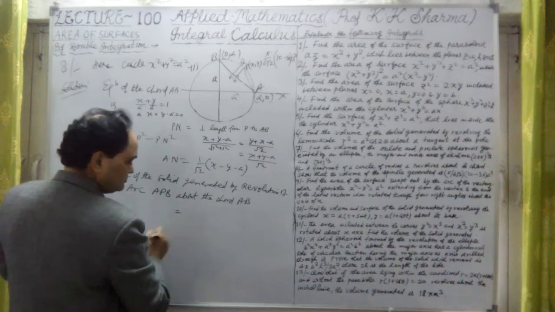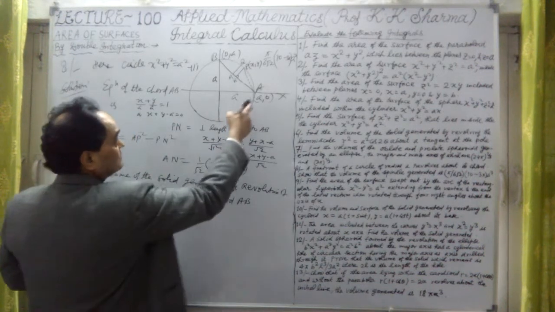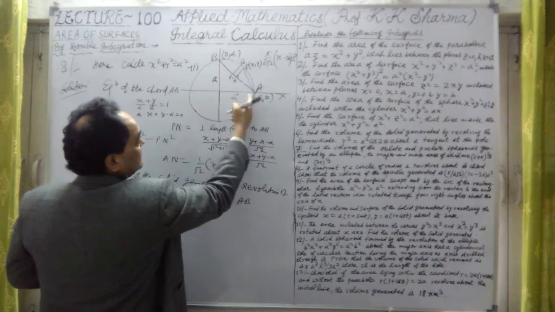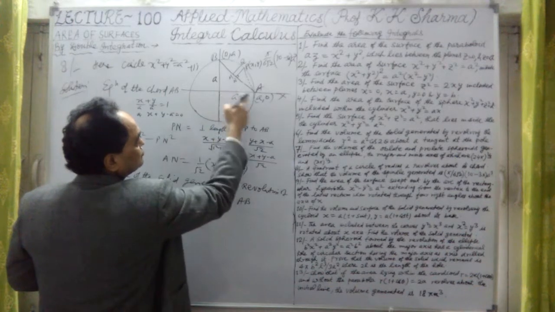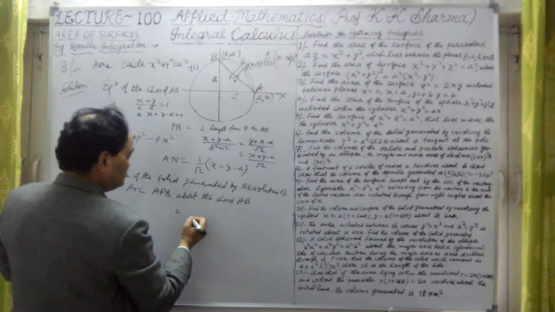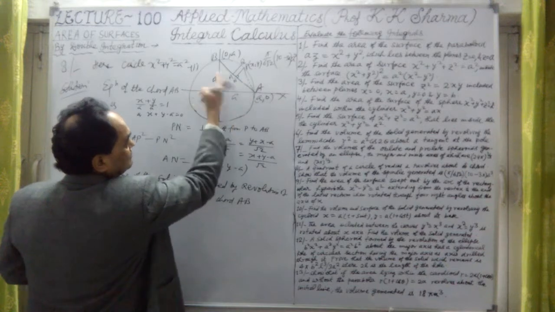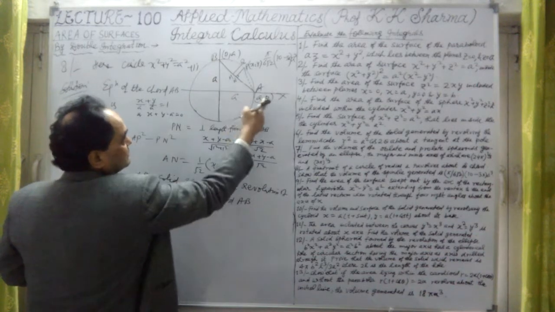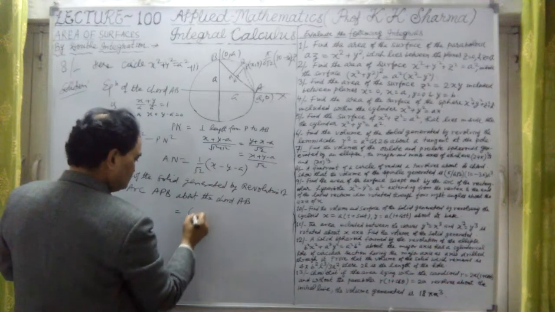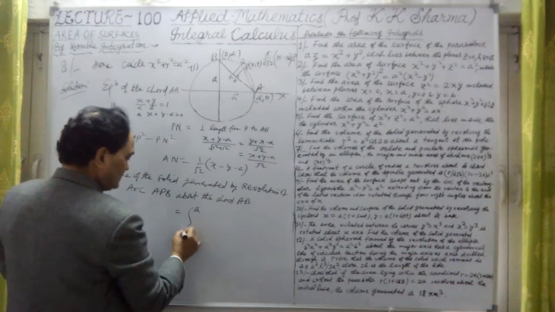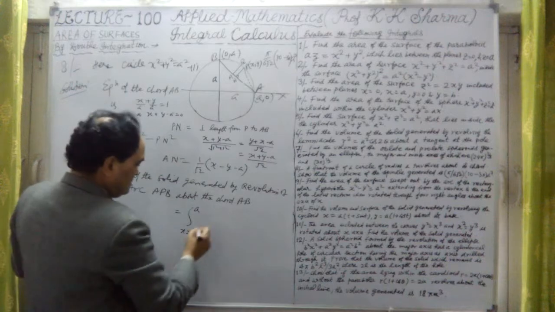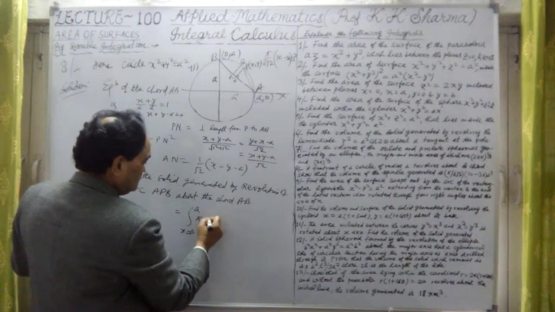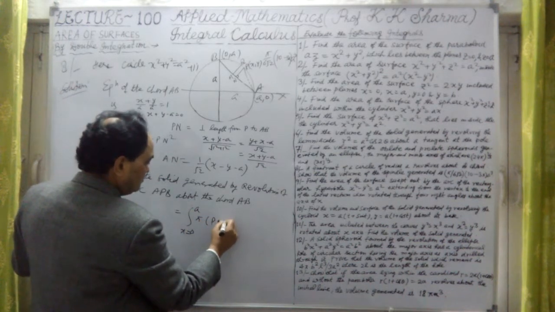That volume is given by, here the limits are, in this case, x limits 0 to a. What are the limits for b to a? Here x is 0, here x is a. So limits are 0 to a. This is x equal to 0 to a, and this is pi into pn square. Try to understand.